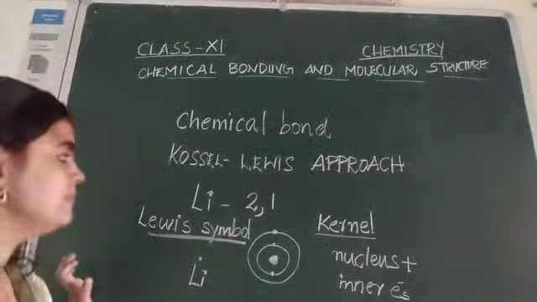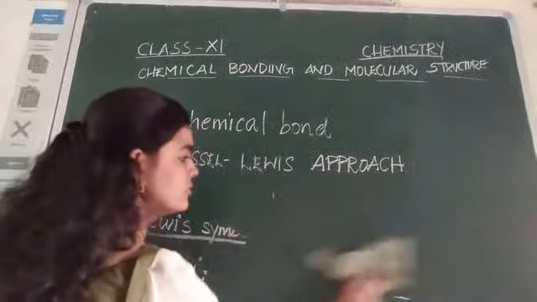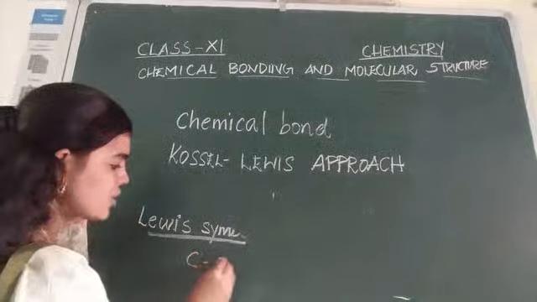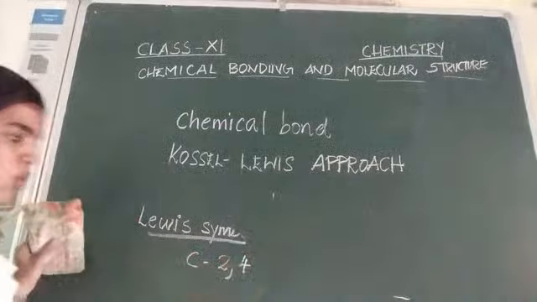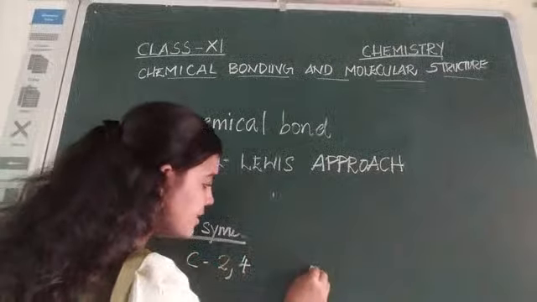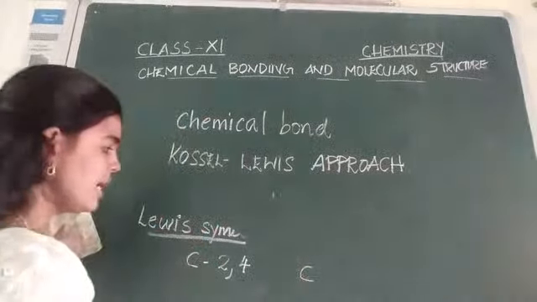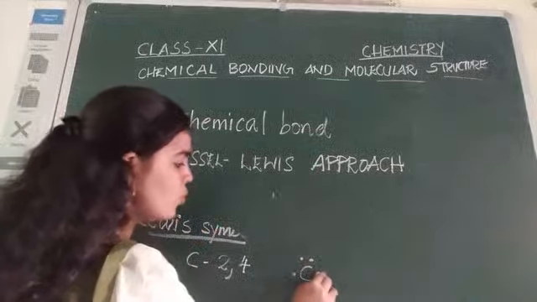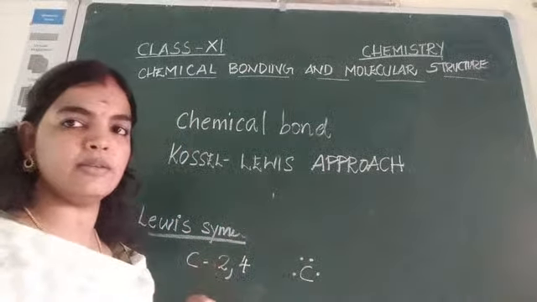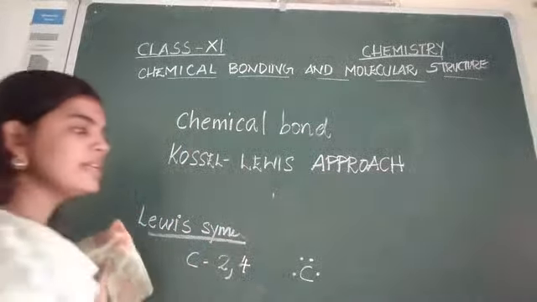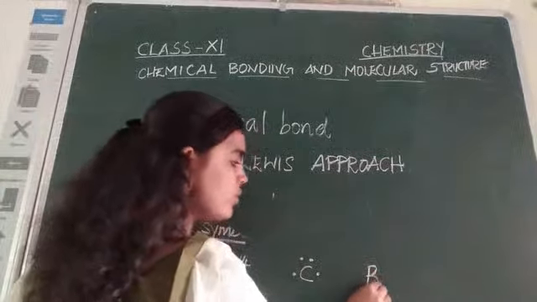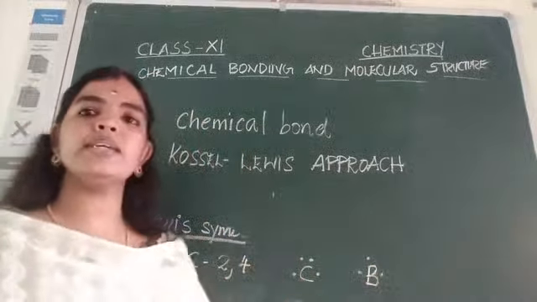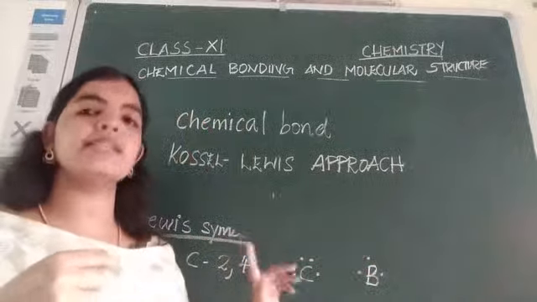Another example we can take, for example carbon. The electronic configuration of carbon is 2, 4. What is the Lewis symbol for that? The kernel is represented by the symbol C, and how many valence electrons are there? 1, 2, 3, 4. So this is the Lewis symbol for carbon. Similarly, we can write down the Lewis symbol for other elements also. For example, boron: 2, 3. So B represents the kernel. How many valence electrons are there? 3. So the dots represent the valence electrons.